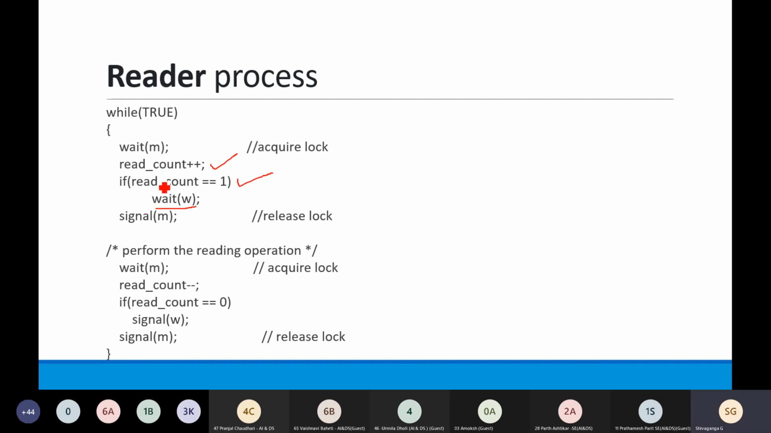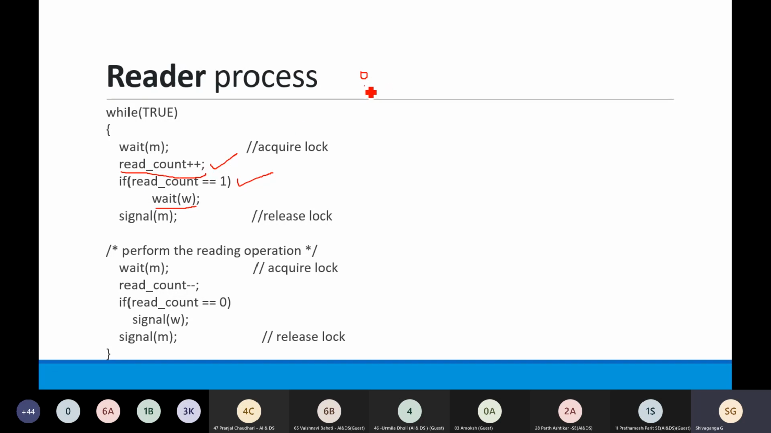Okay, so here whenever there is a reader, the reader has started reading. Okay, at that time it will increment the count of readers. So initially, if 0 processes are there who are reading, okay, that means read count will be 0. Now a process has come that wants to read, and it will increment the count of readers.